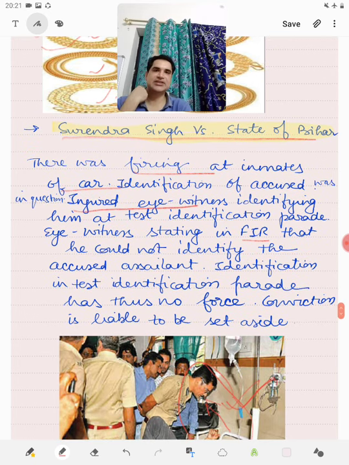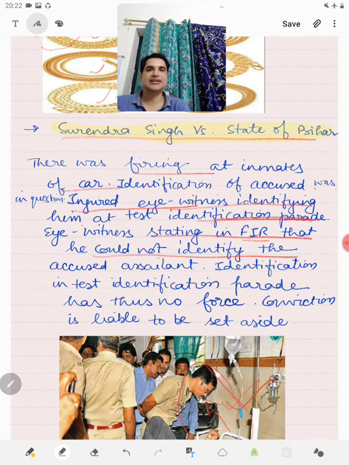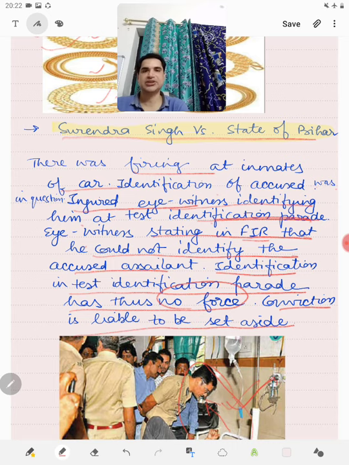So, in Surinder Singh versus State of Bihar, there was firing at inmates of a car. Identification of the accused was in question. The injured eyewitness identified him in the test identification parade. But in the FIR, he stated that he could not identify the accused assailant. Identification in the test identification parade had thus no force. Conviction is liable to be set aside because of the contradiction between the FIR and the test identification parade.